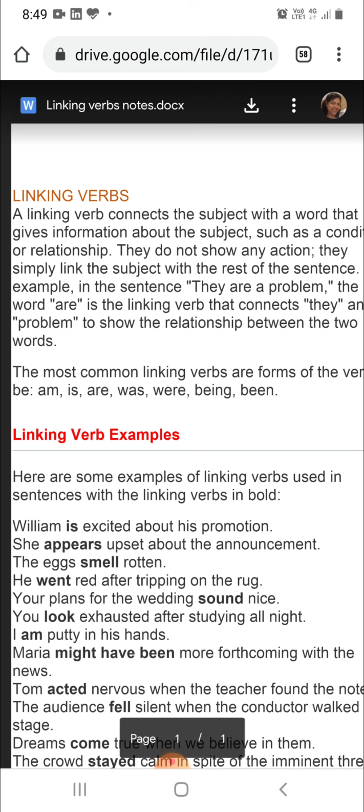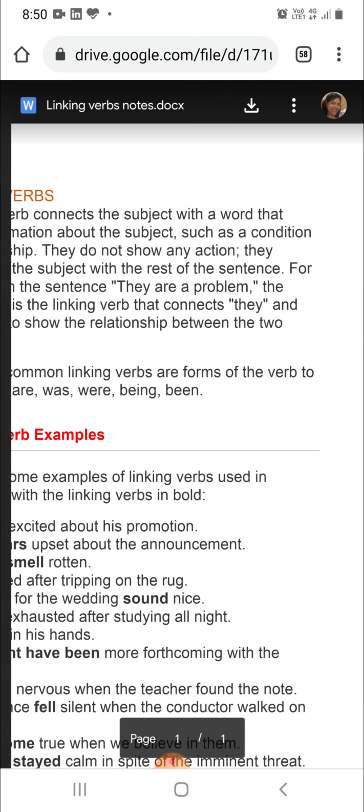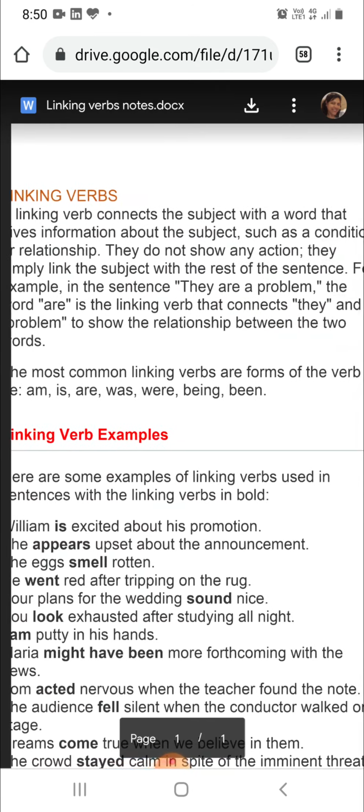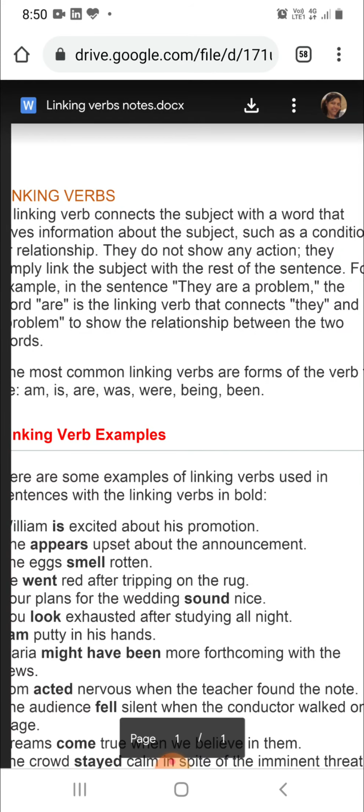So here there is a word "they", which is the subject. Problem is a condition or a situation, and the word "are" is a linking verb that connects "they" and "problem" to show the relationship between the two words.